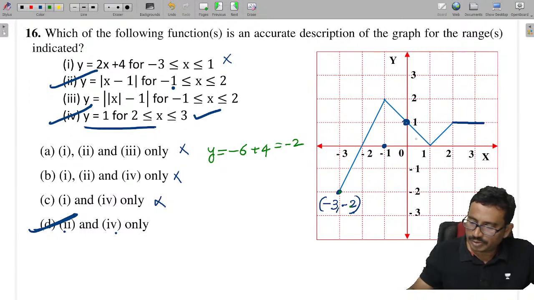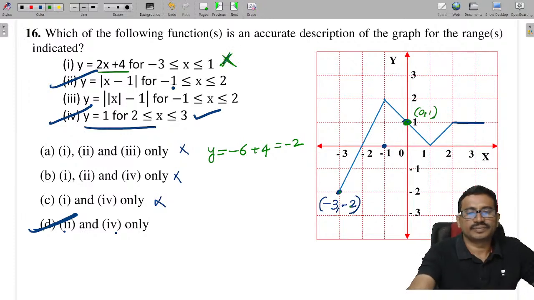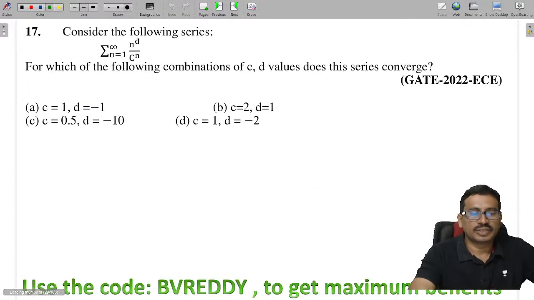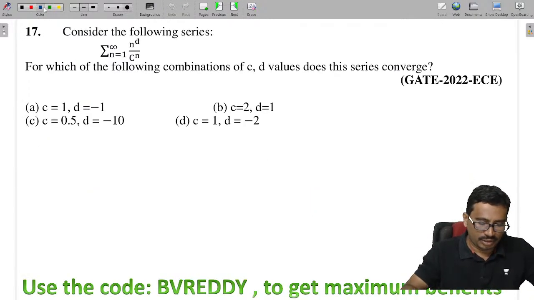Whatever the remaining, you tell me now here. When x value is 0, y value how much? Yes, now at this location these coordinates are x value 0, y value 1 now. But this is not satisfying now. So that's why the first option is not satisfied. Yeah, take the next problem.